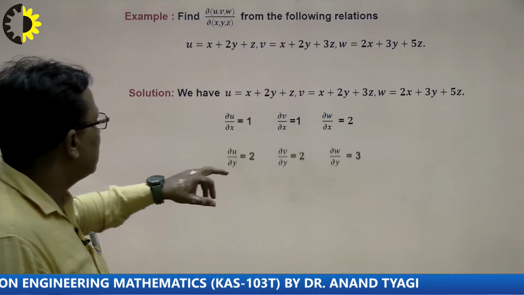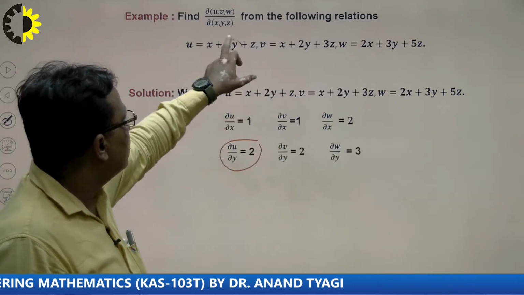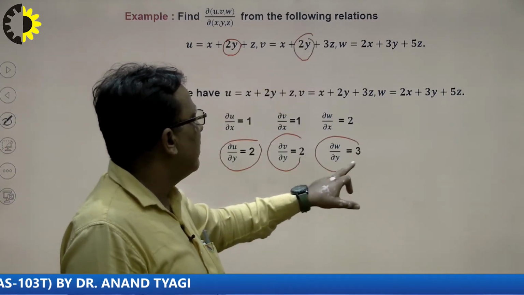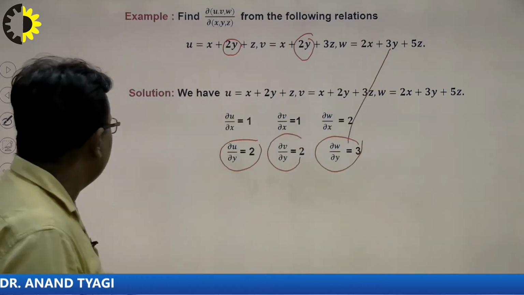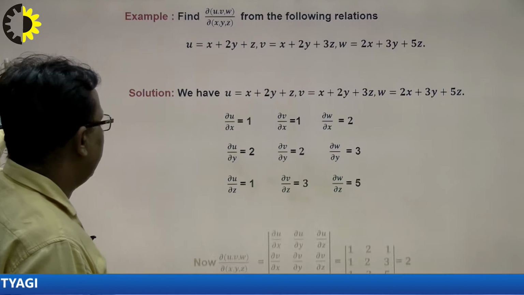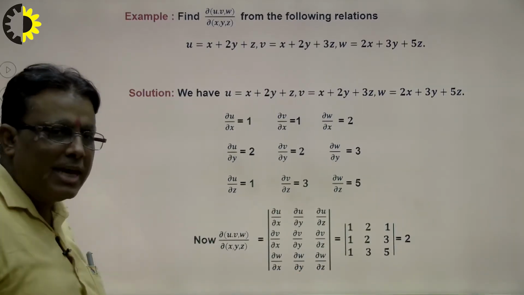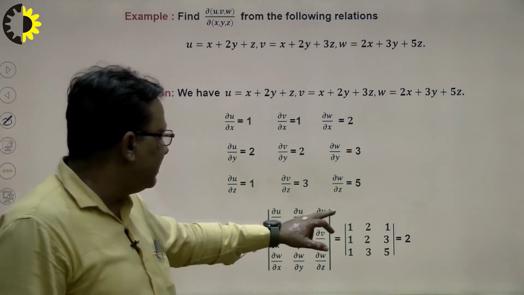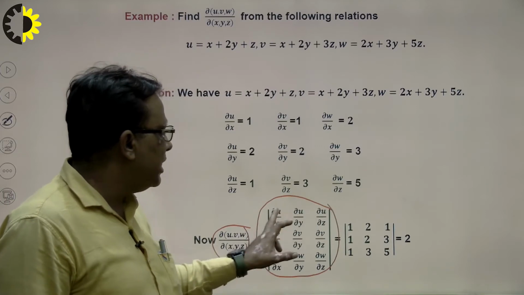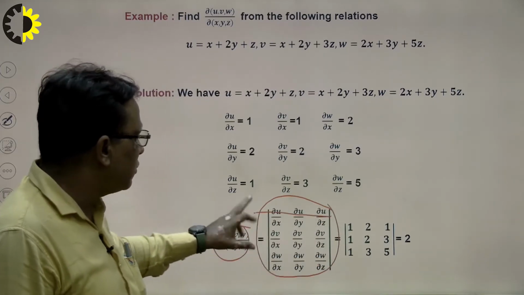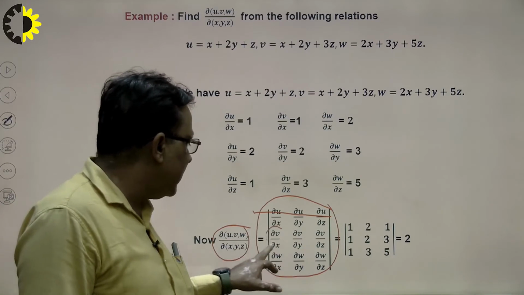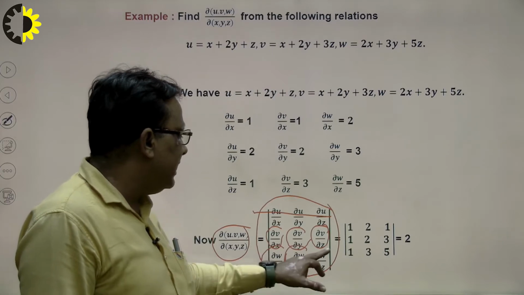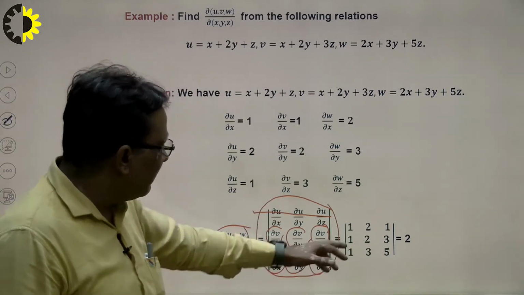Next, suppose I want to calculate del u over del y, so del u over del y is 2 here, right, and del v over del y here, so this is also 2, and del w over del y, so this is 3. So in this way we can calculate all the partial derivatives and put in the values, right, because our aim is to calculate the Jacobian of u, v, w with respect to x, y, z here. So first of all I write the formula. u represents the first row, that means del u over del x, del u over del y, del u over del z, that is the first row, right. For the second function, del v over del x I write here, del v over del y, del v over del z I write here, del w over del x, del w over del y and del w over del z. I write all the variables there.